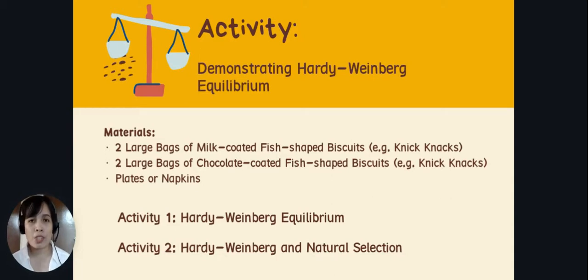For the specific procedures of these activities, you can check the link in the description box. Now, you can pause this video and take your time to follow the procedures and directions. And after, we will discuss the results of your data collection.